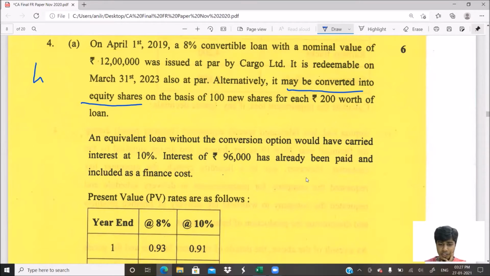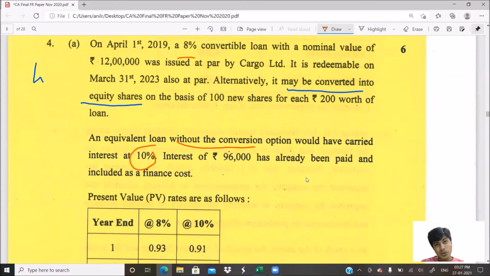Let us read the question further. On the basis of 100 new shares for each of rupees 200 worth of loan. An equivalent loan without the conversion option would have carried interest at 10%. This is the interesting aspect. Because you're giving them an option to convert their debt, that is the convertible loan, into equity shares in the future, this becomes a compound financial instrument. If we didn't have that conversion option, interest would have been 10%. Because it has that option, interest right now is 8%. So there is differential interest.